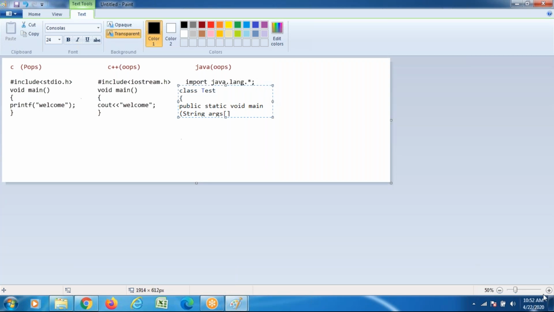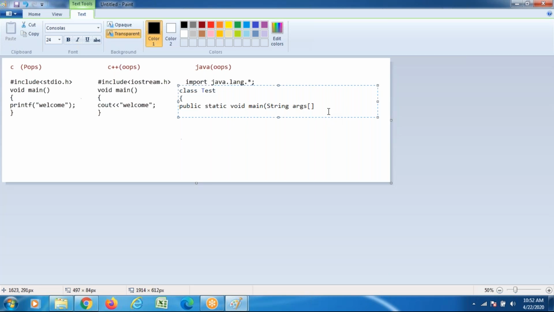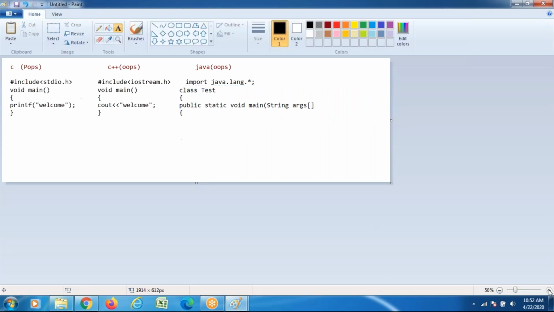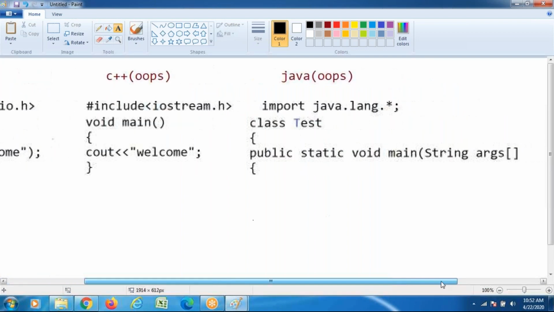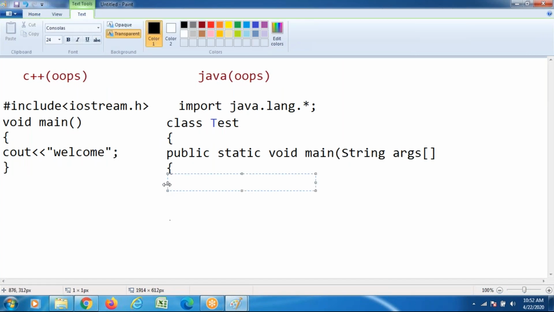Main method must contain this. You must mention it. I will explain this whole part of the logic. Main method must contain public static void main, string of args.